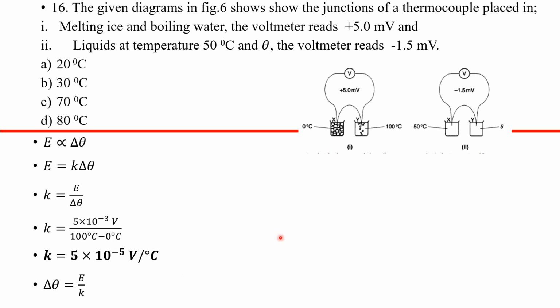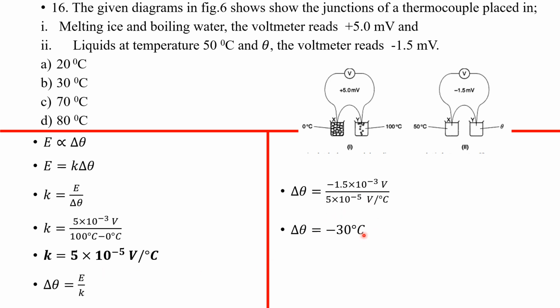Now, delta theta for this part 2, right? Because we're looking for theta. Okay, so it's this temperature difference between the cold and hot object that creates this change in EMF across their ends. And so we're going to calculate that change in temperature, delta theta, to be, again, our EMF here is negative 1.5 millivolts, right? Divided by our K. Our K is this constant that we got here. Plug that in. So our delta theta is negative 30 when you punch this.